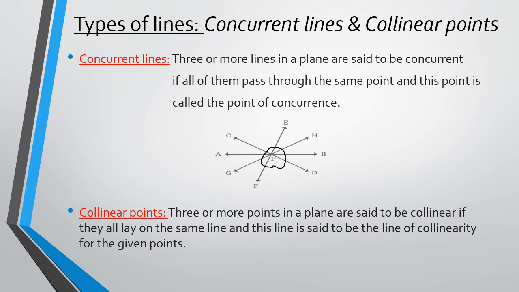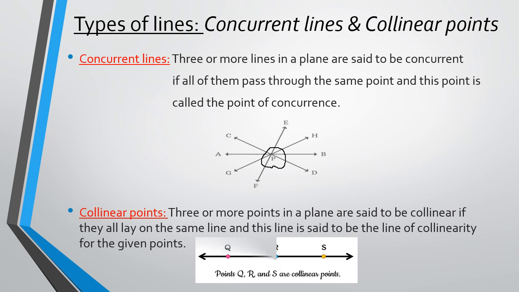Collinear points. Three or more points in a plane are said to be collinear points if they all lie on the same line, and this line is said to be the line of collinearity for the given points. Here in this figure, P, Q and R are collinear points because they all lie on the same line. This line is said to be the line of collinearity.